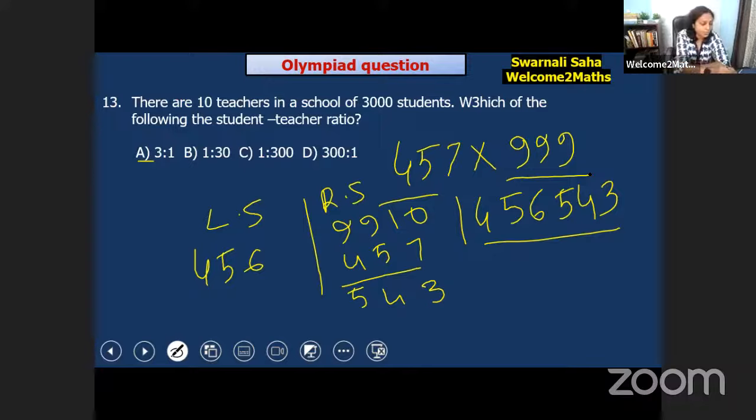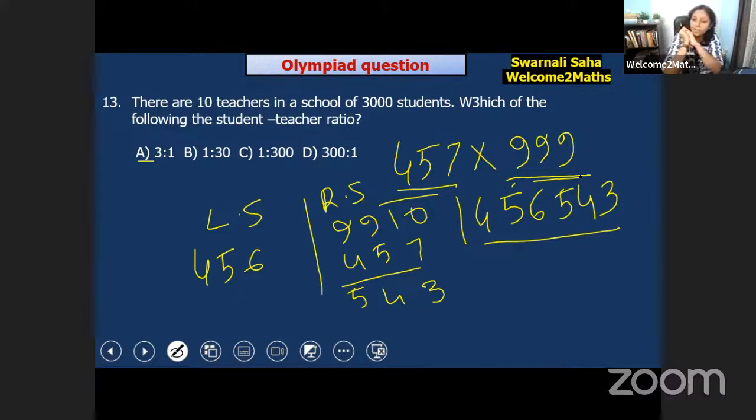Here 457 is a 3-digit number and 999 is also a 3-digit number, so that is why we applied this technique. In Olympiad exams and everyday mathematics, sometimes you get this type of question, and you can use this technique to find your answer so fast.